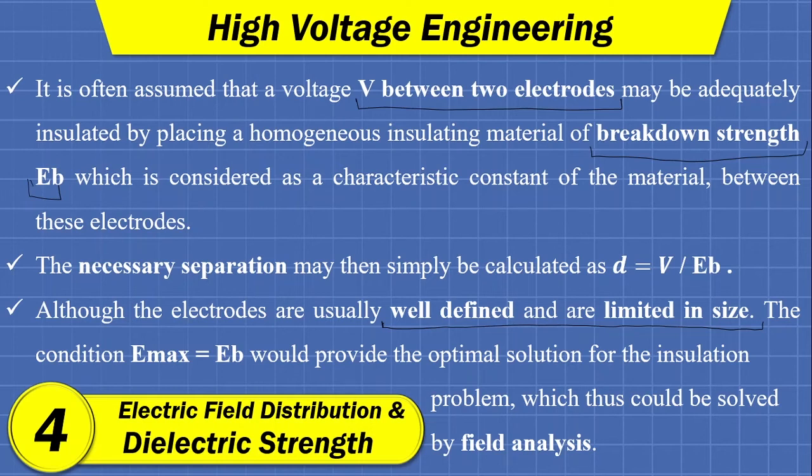Now the condition Emax equals EB would provide the optimal solution for the insulation problem. So fundamentally the thickness of insulation is also a very dominant parameter in designing any electrical equipment. Okay.